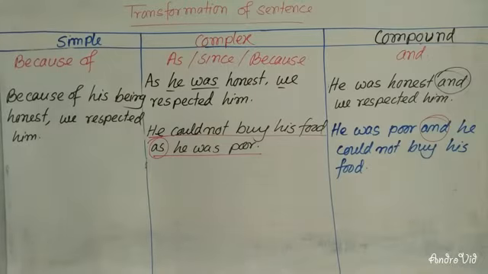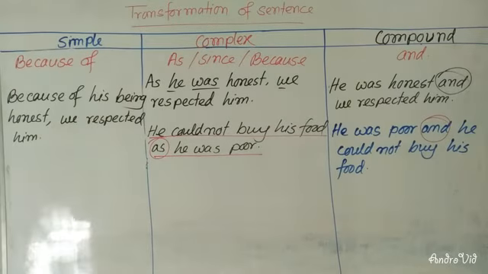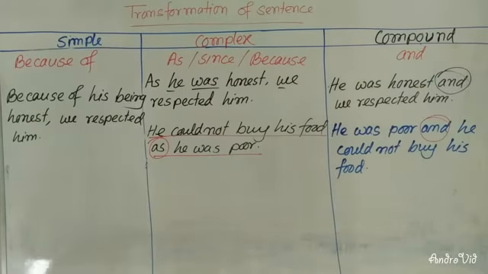So if you have a subordinate clause and a principal clause, then this is called a complex sentence. A complex sentence must have a subordinate clause and a principal clause.